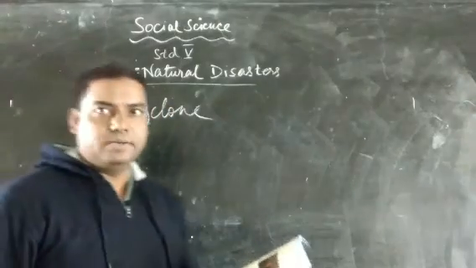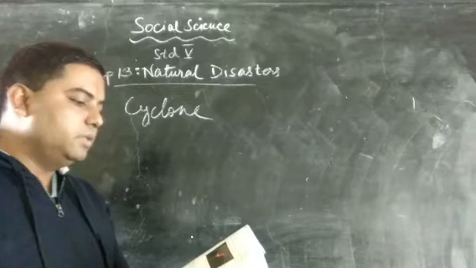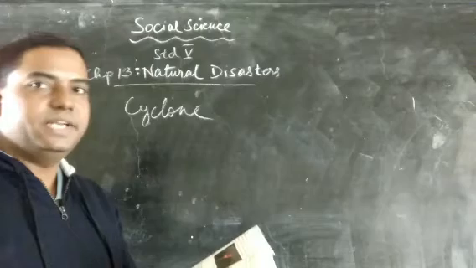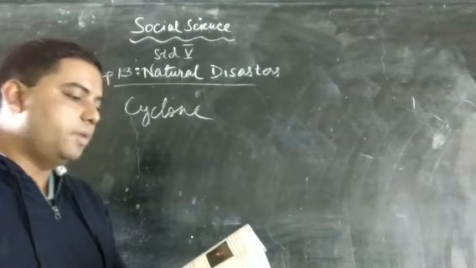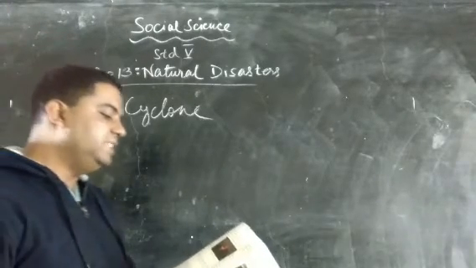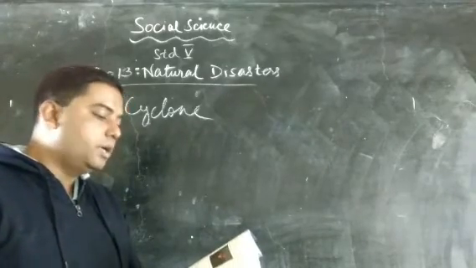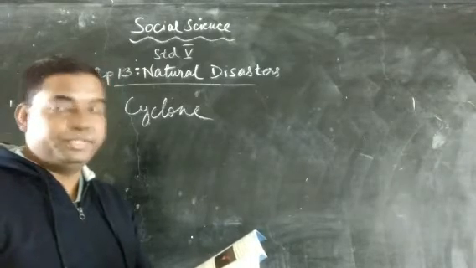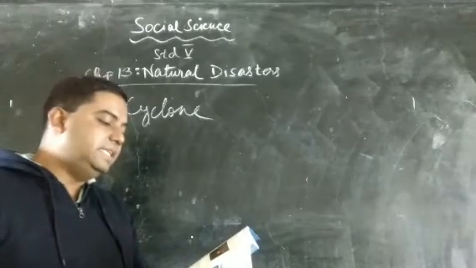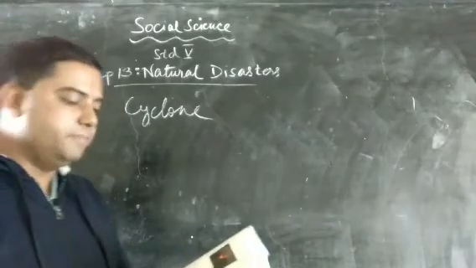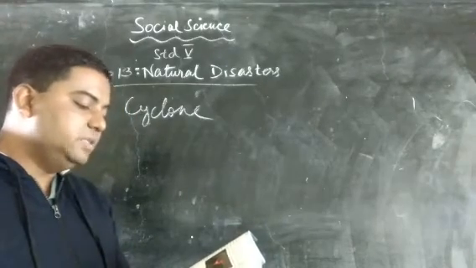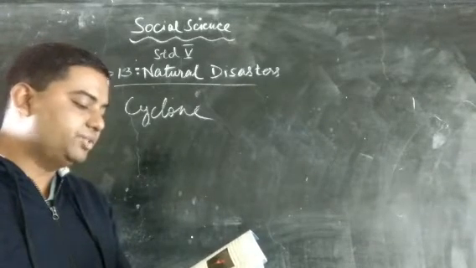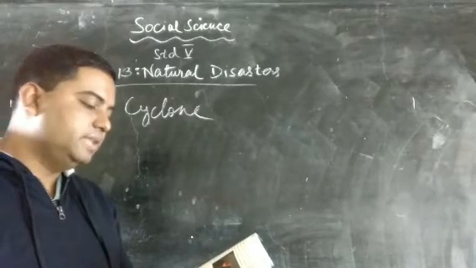So let's read and understand. Cyclone is a violent circular storm. It is confined to 30° north to 30° south latitudes. This tropical belt is prone to extremely high speed wind. In India, tropical cyclones originate in and affect the coast of Bay of Bengal and Arabian Sea. In the eastern coast, these may occur in October and November. Winds averaging 180 km per hour strike these regions. It causes flood and destruction of settlements, farms and crops.